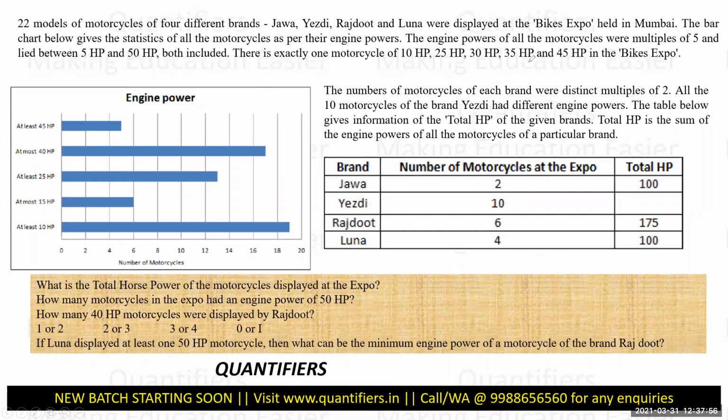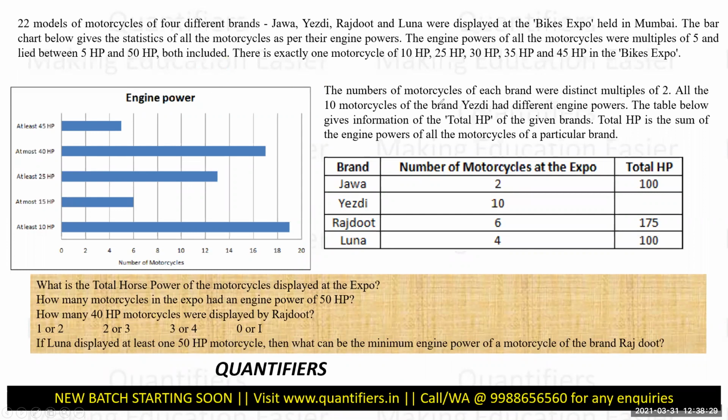The engine power of all the motorcycles were multiples of 5 and lie between 5 and 50, both included. So basically all the multiples of 5 up to 50 are included. So these are 10 multiples, and all the bikes are from these 10 multiples. There is exactly one motorcycle of 10, 25, 30, 35 and 45. So for these, we have only one. The number of motorcycles of each brand were distinct and multiples of 2.